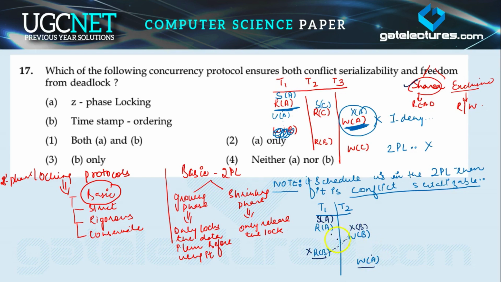So he is waiting for T1. So now this whole process is in deadlock.